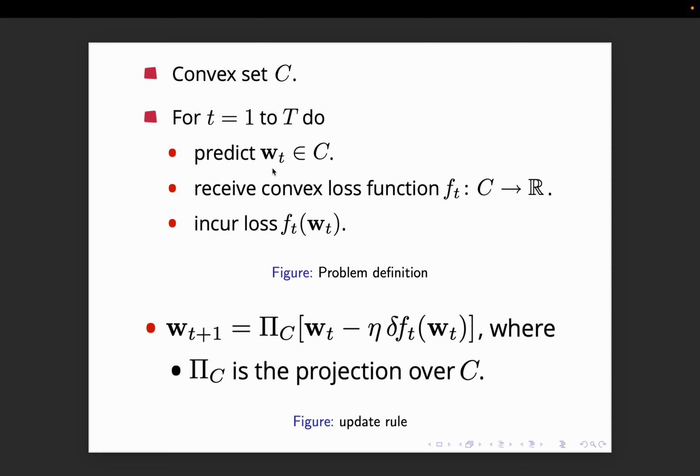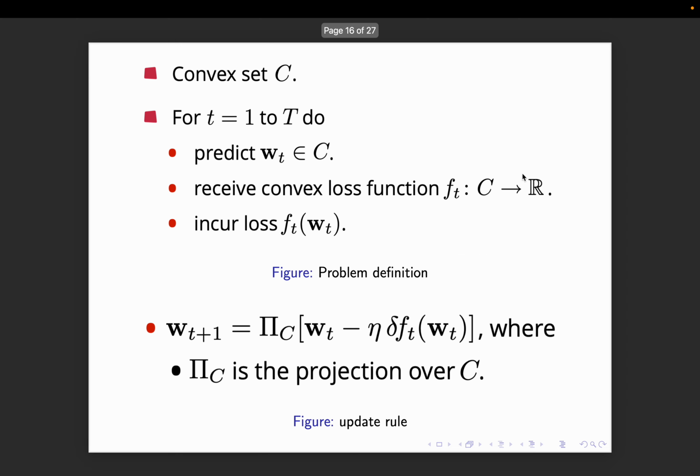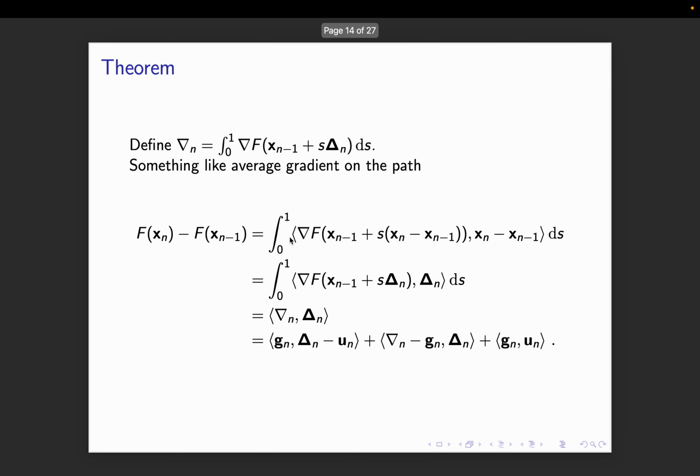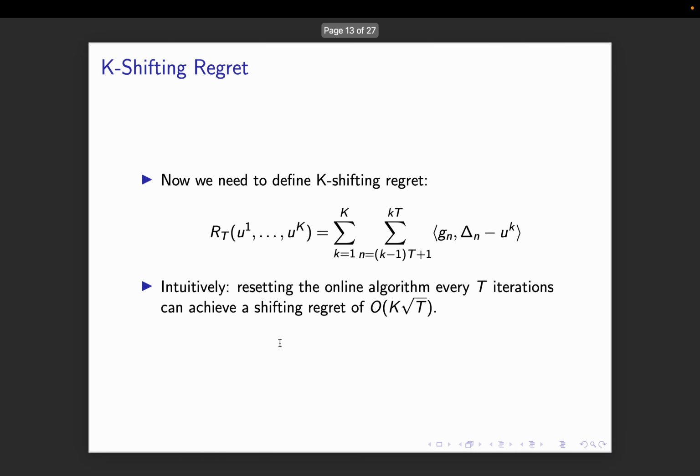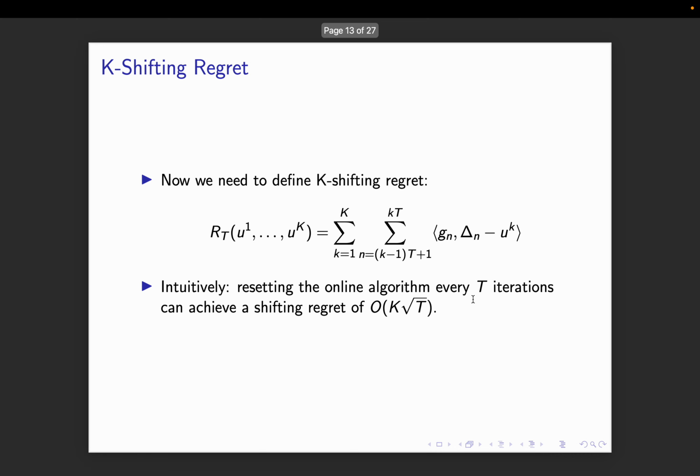The online learning algorithm is, let's say, convex C. I predict my WT in C. I receive a convex loss function, which in this case is the inner product of gn and WT basically, and I incur the loss. So the loss incurred is the inner product with gn and the step I take.